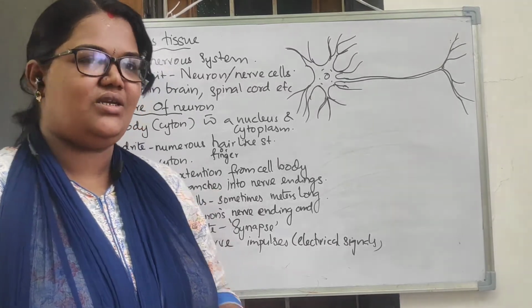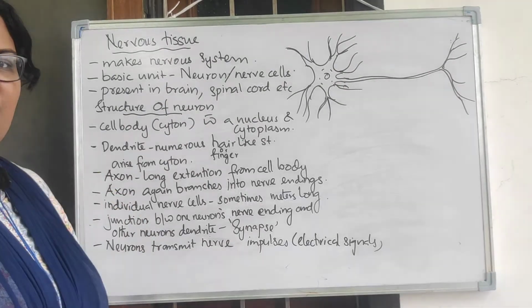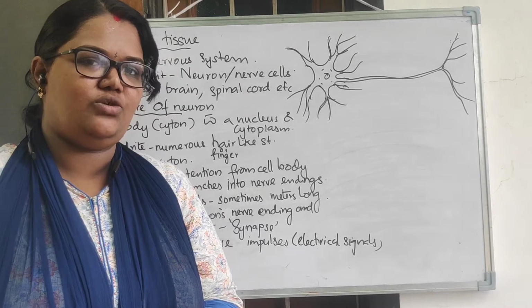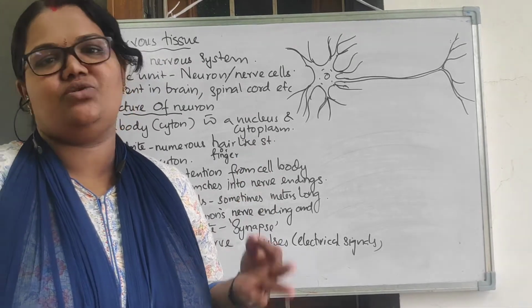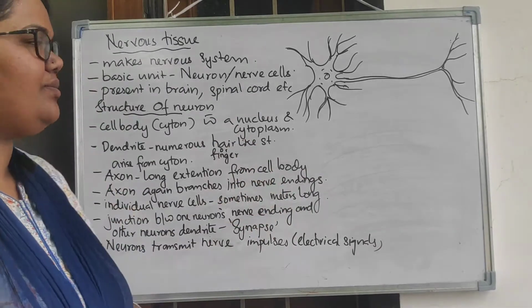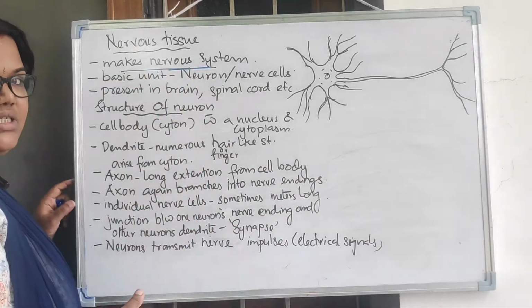I'm Sharanya Rajesh. Today's topic is nervous tissue. We have learned about epithelial tissue, connective tissue, and muscular tissue. The last type of animal tissue is the nervous tissue, which forms the nervous system. It makes the entire nervous system we have.